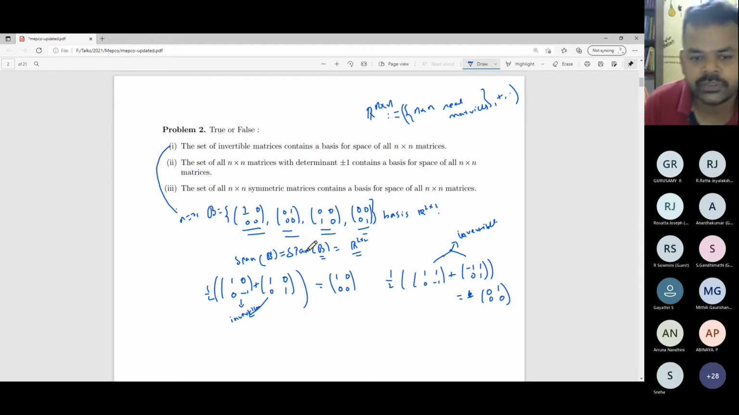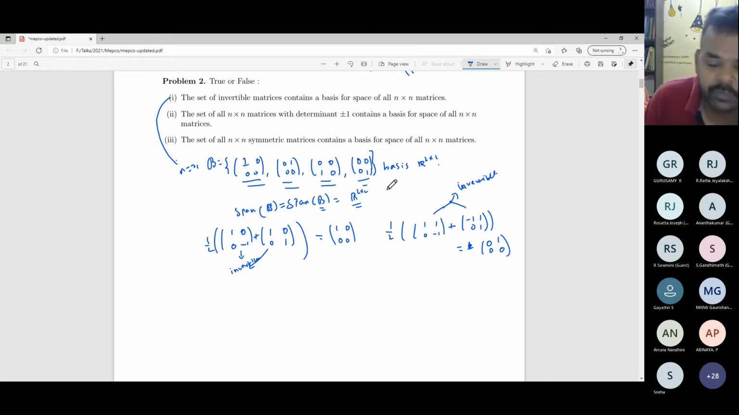So these standard basis elements are linear combinations of some invertible matrices. So the set of all invertible matrices contains a basis. Okay. Any doubt here? No, sir. Okay.